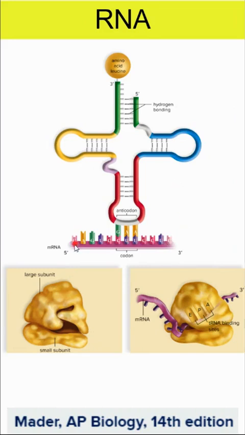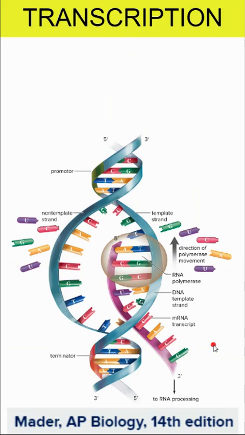Again, our messenger RNA, we often think of it as this long strand, and it has codons, which are red, and they match up with the anticodons on the transfer RNA, which has amino acids which will be assembled into proteins. The ribosomal RNA has these different subunits, but the ribosome itself does consist of ribosomal RNA.